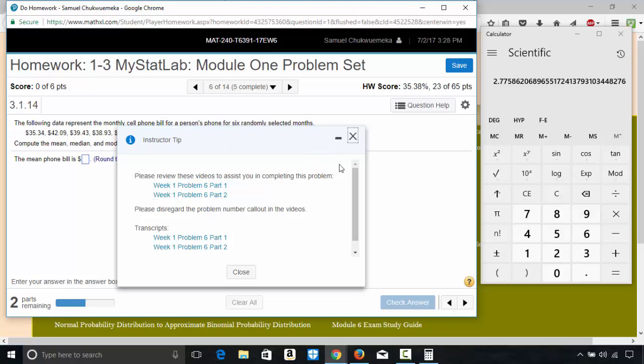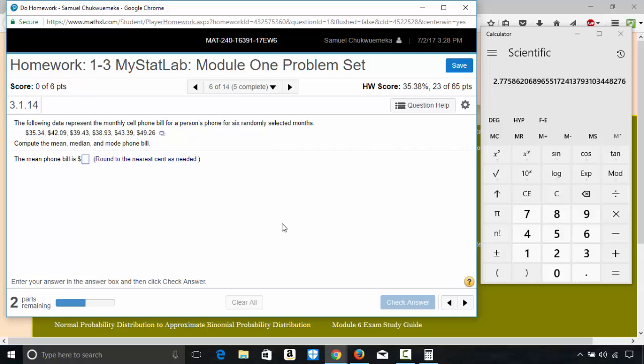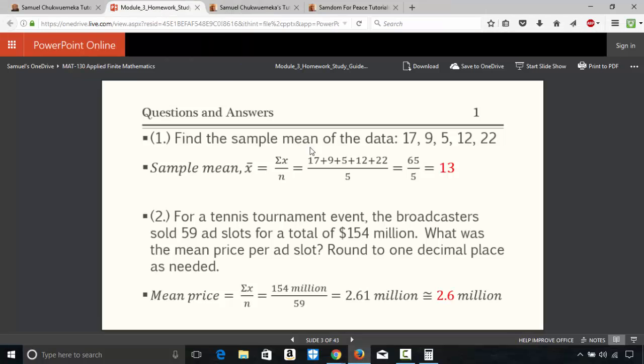Question 6, there's an instructor tip. You can look at those, okay? But that's fine. The following data represent the monthly cell phone bill for a person's phone for 6 randomly selected months. So calculate the mean, median, and mode phone bill. And I did this question still on a Module 3 homework study guide.